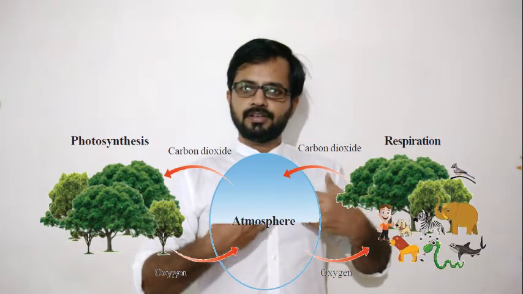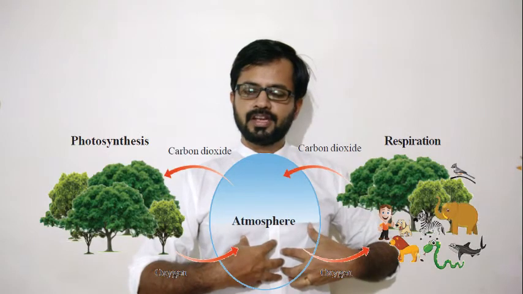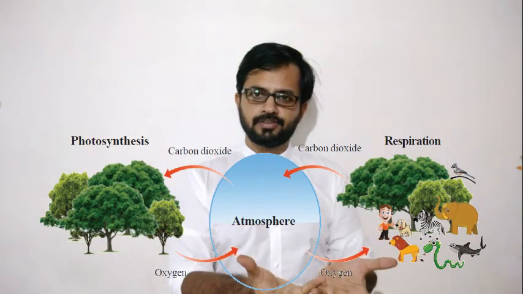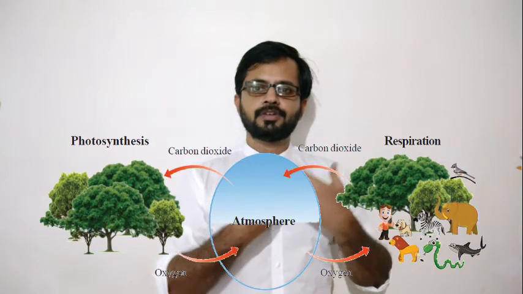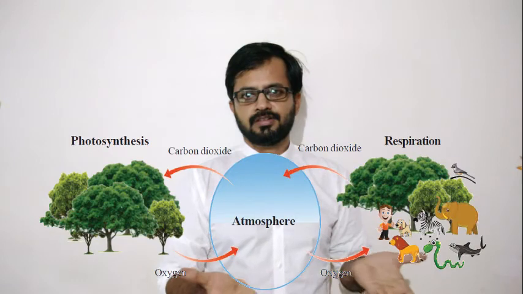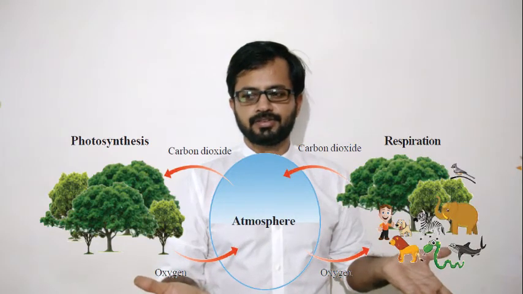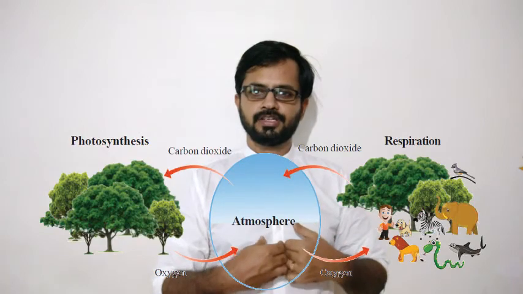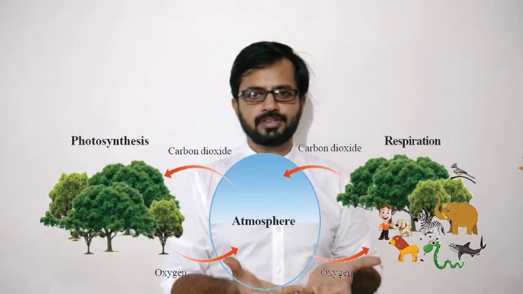When we breathe in, air goes to our lungs and we are absorbing oxygen only. The remaining things are coming out with carbon dioxide. That means we are breathing in oxygen and breathing out the other gases, including carbon dioxide. So during respiration, breathing in oxygen and breathing out carbon dioxide, isn't it?